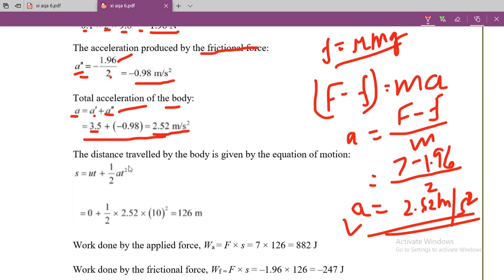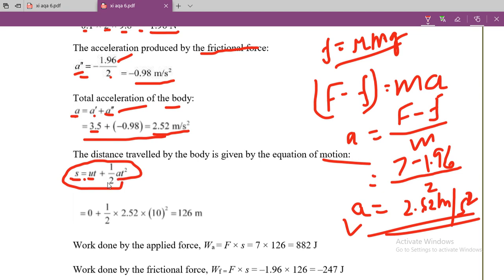Now the distance traveled by the body is given by the equation of motion, that is S is equal to ut plus half at square. Because the motion is accelerated, you cannot use the formula distance is equal to speed into time, but you must use the equations of motion. To find the distance traveled in a given time interval, when time, acceleration and initial velocity are known, you should use the second equation of motion.